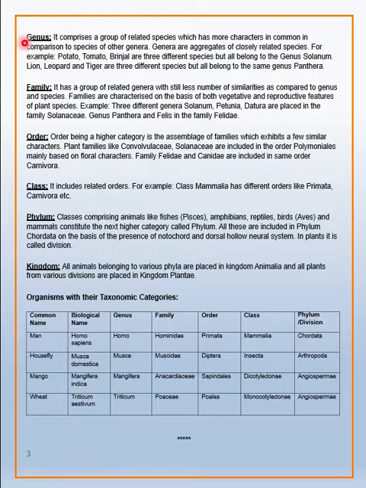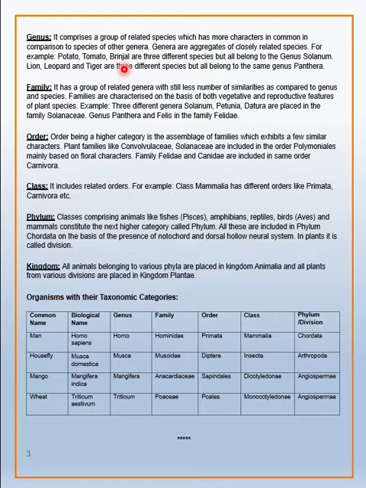Now the second category in the hierarchy is the genus. It comprises a group of related species which has more characters in common in comparison to species of other genera. Genera are aggregates of closely related species. Closely related species form the genera.